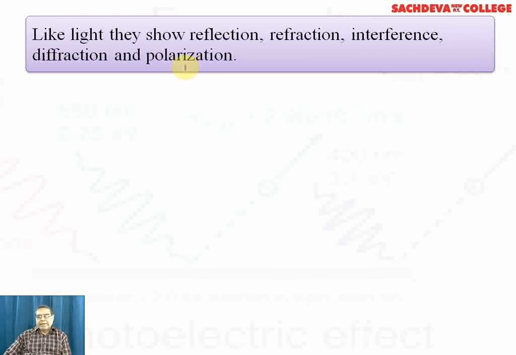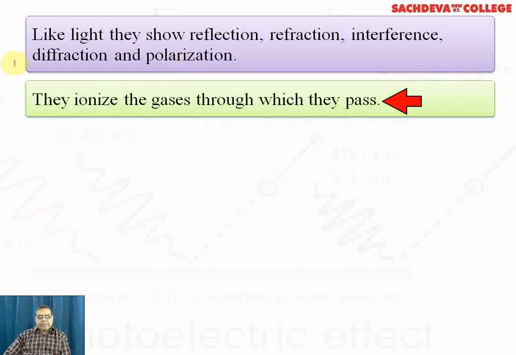If they are interfering at a point in opposite phase, the interference will be destructive, and similarly, if the waves meet at a point in the same phase, the interference will be constructive. Amplitude increases. So these facts are indicated by light as well as by X-rays. They ionize gases through which they pass.